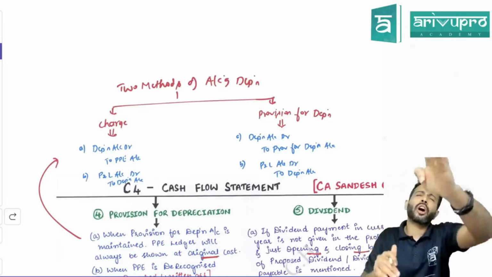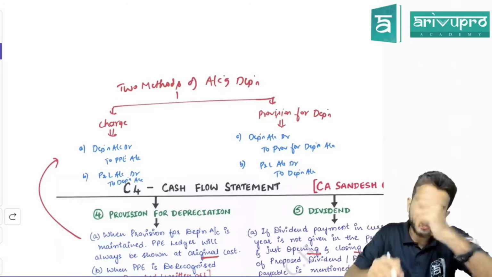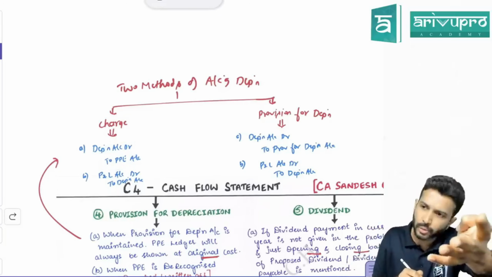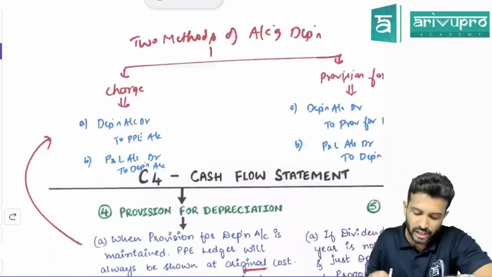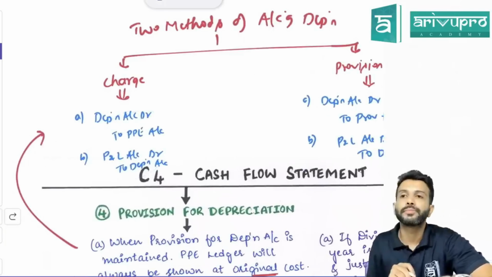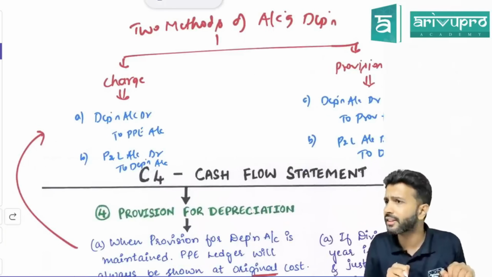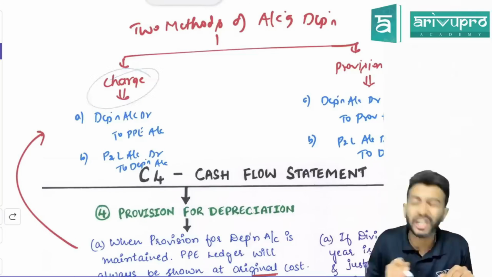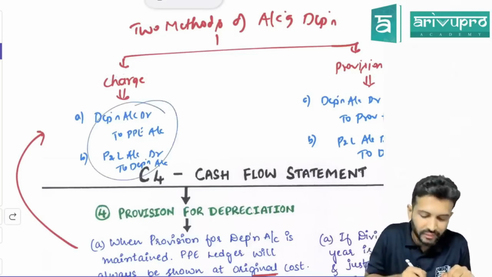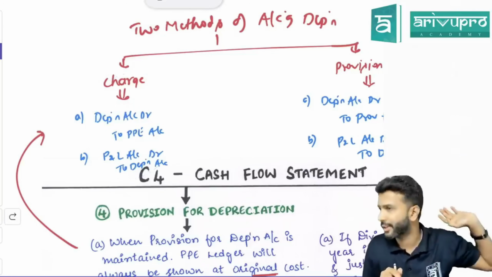And what is the normal entry for depreciation, sir? Depreciation account debit to PPE account, and depreciation is an expense. You will transfer that to P&L. Correct? That's what you've been doing since your 11th grade. That we say we are following charge method. If you're passing this, then we say the company is following charge method.